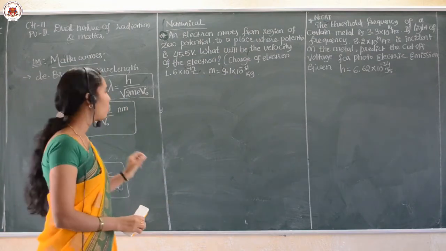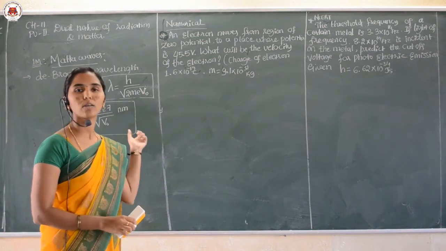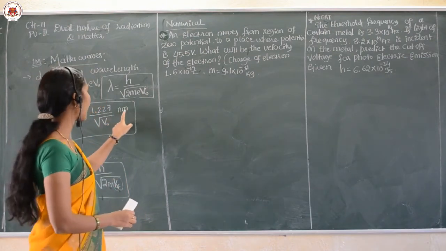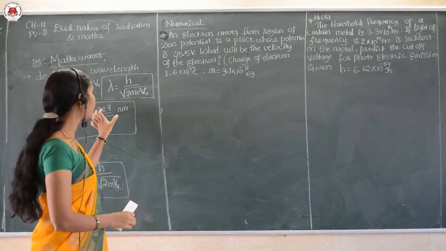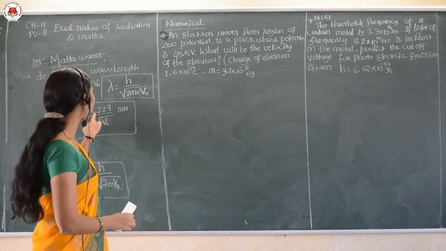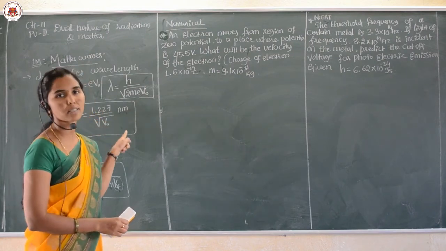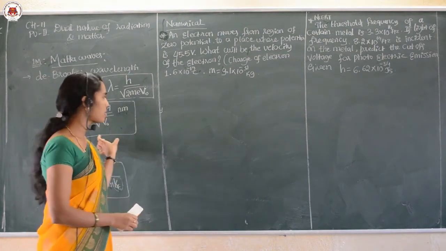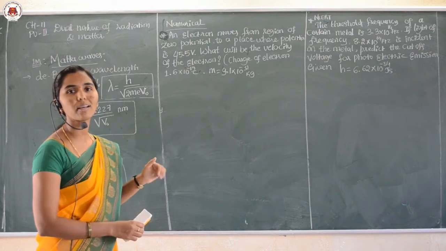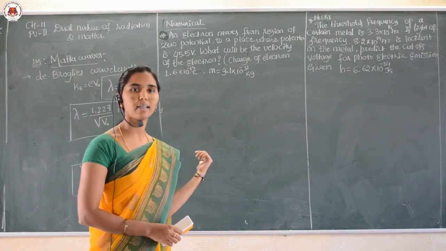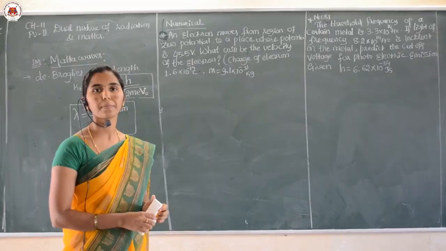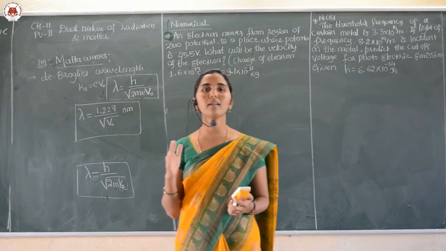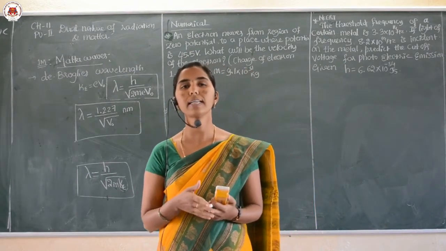So, this is the de Broglie wavelength of the electron taken in nanometer. If you want to write the same in angstrom, then it can be written as 12.27 angstrom upon root of the stopping potential. So, this de Broglie wavelength depends on the stopping potential given in their experiment. Right. So, this completes the concept of Chapter 11, dual nature of radiation and matter.